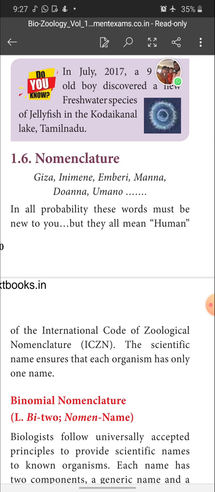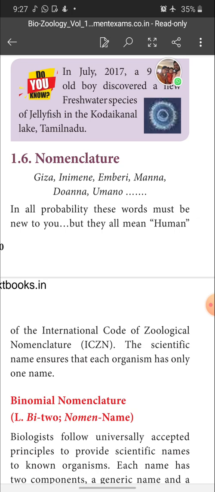Like that, each organism has two names given by scientists. This is called binomial nomenclature. There are rules to write the nomenclature. Scientists framed many rules to give a scientific name to each organism, and according to these rules scientists follow the naming of every organism.